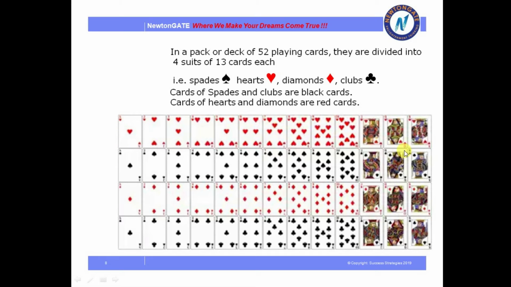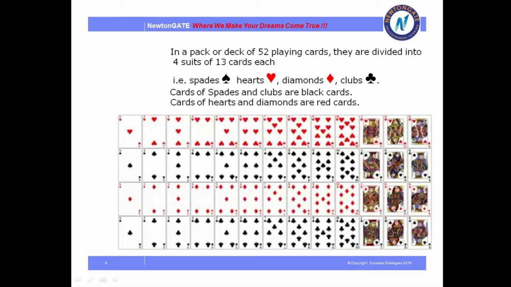If you count from first to last, there are 4 different shapes you can see: spade, hearts, diamonds and clubs. In red color we have 13 plus 13, 26, and same for the black colors we have 13 plus 13, 26. Each of these different suits has 13 cards.